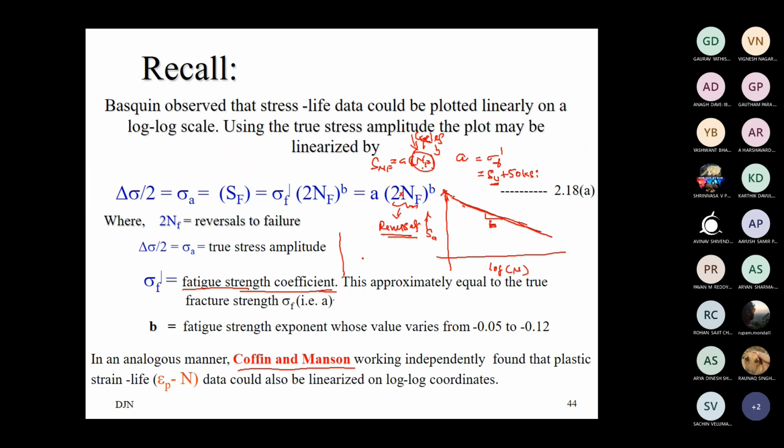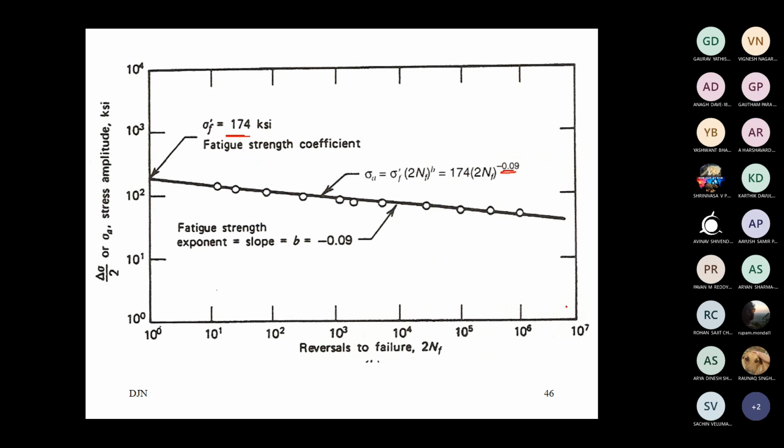Maybe for most of the steels we may assume this as true. Earlier in a slide the values were mentioned. You may make a note of this. Usually the B value lies between minus 0.05 to minus 0.12, especially for steel components. The average value most often we'll find is minus 0.08. This is a common value. Here in this graph, it is shown as somewhere around 0.09, roughly, for a defined material. For every material, this value will vary.